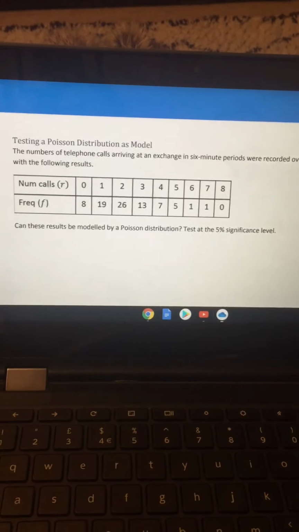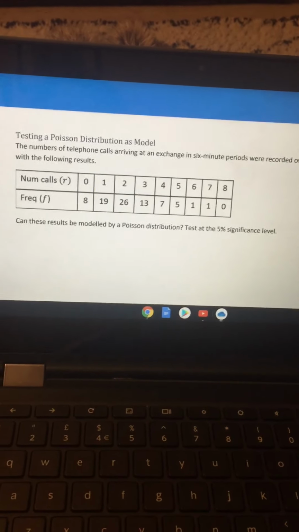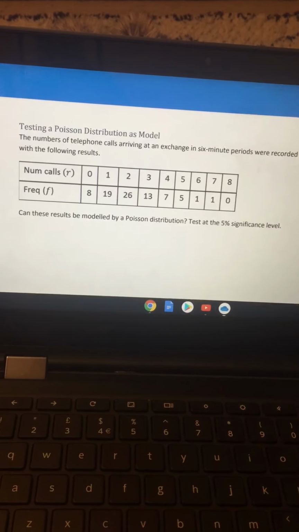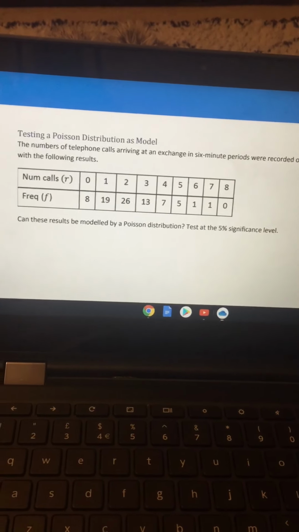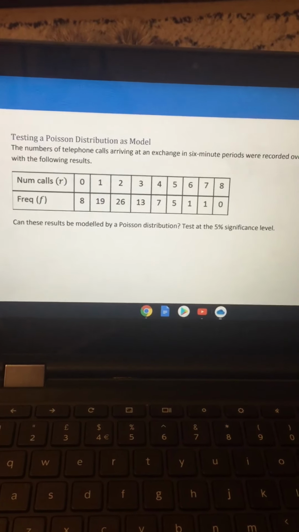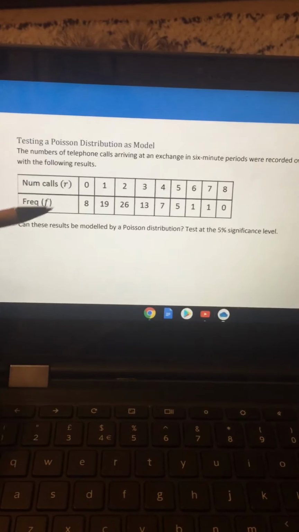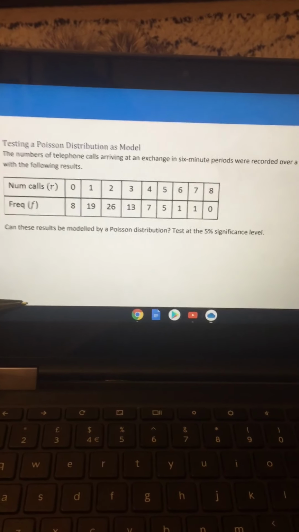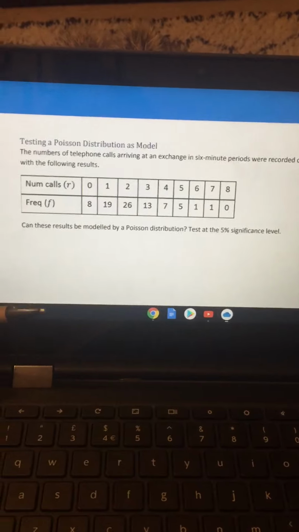Well, with the Poisson distribution, we need lambda. Lambda, remember, is the mean. So you have got a frequency table there, and you just use your statistic functions to work out the mean. And so you just put that into your table. So you should have an X column, frequency column on your calculator, and you are bringing up X bar. And if you bring up X bar on your calculator, you will get that the mean is 2.2. Okay, and that is going to be your lambda.